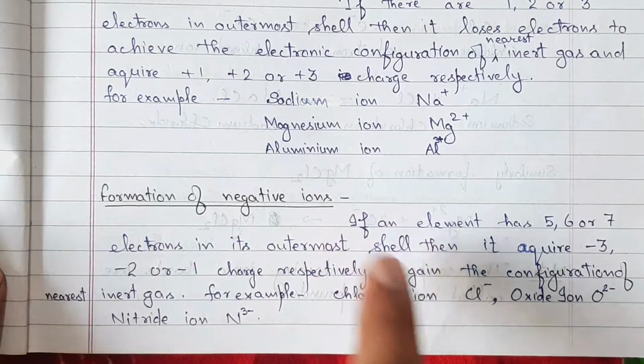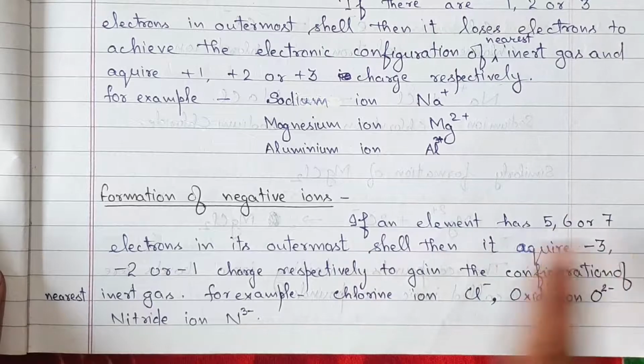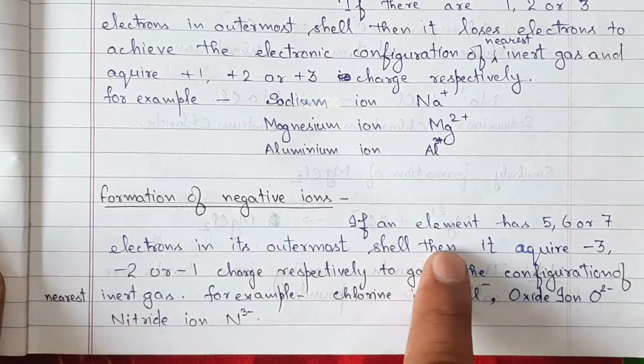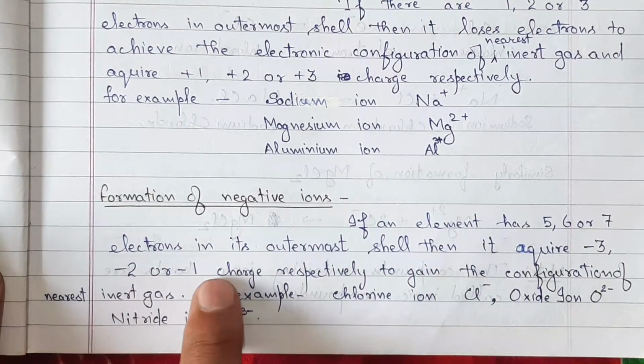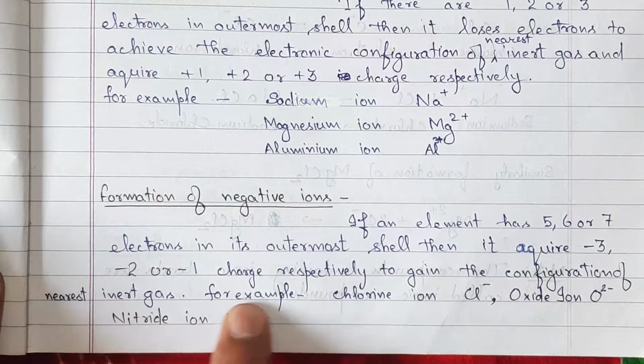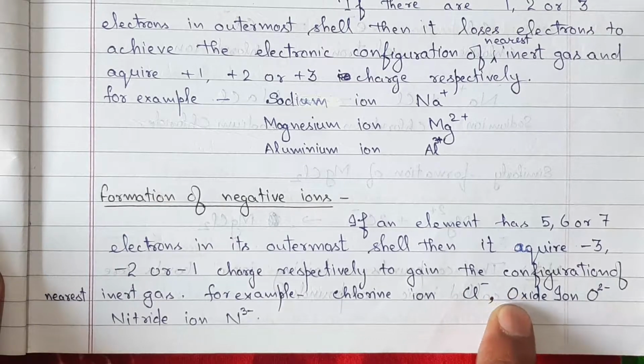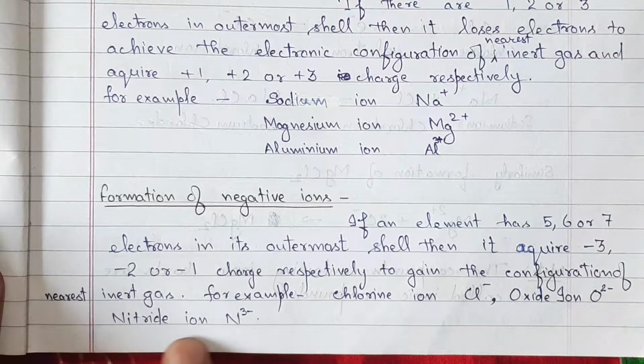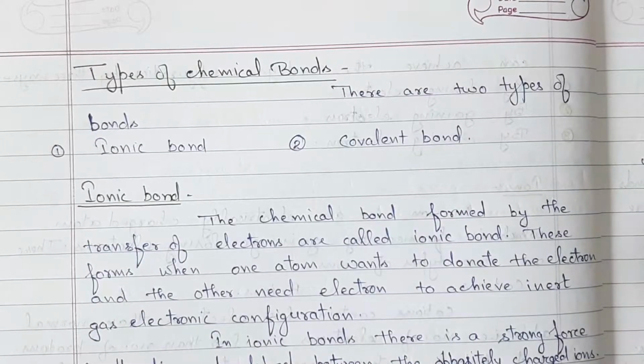Formation of negative ions. If an element has 5, 6, 7 electrons in the outermost shell, then it acquires -3, -2 or -1 charge respectively to gain the configuration of the nearest inert gas. For example, chloride ion Cl-, oxide ion O2-, nitride ion N3-.